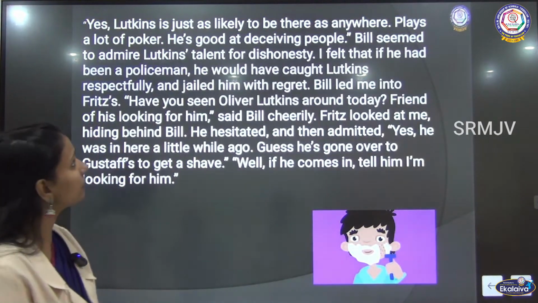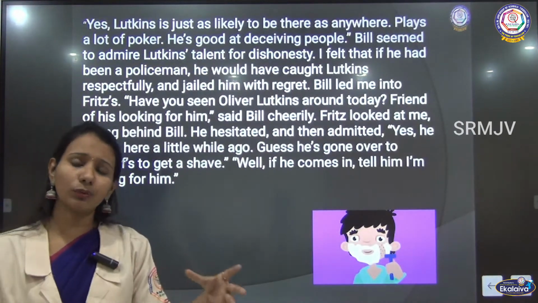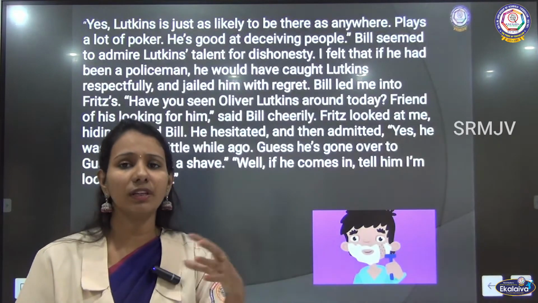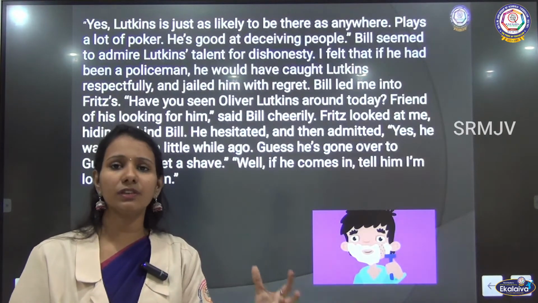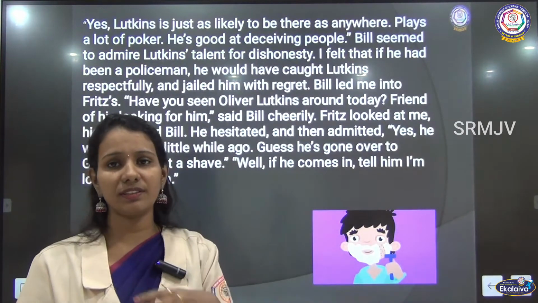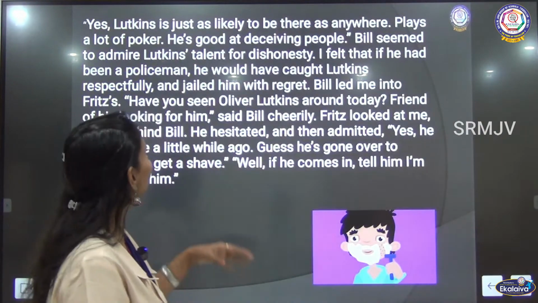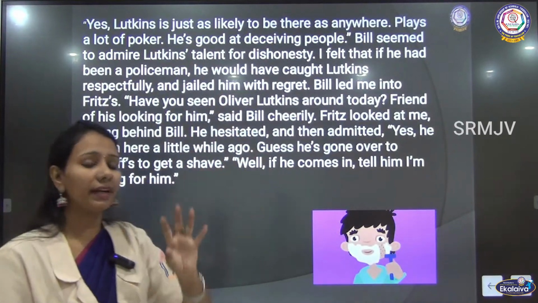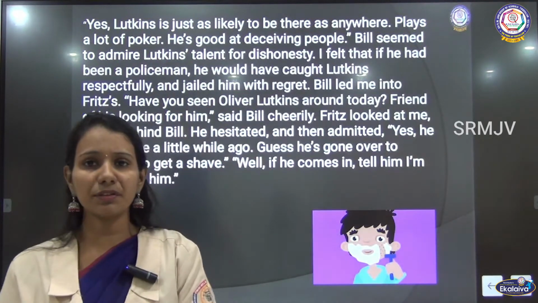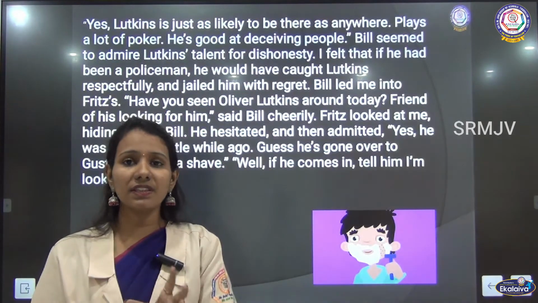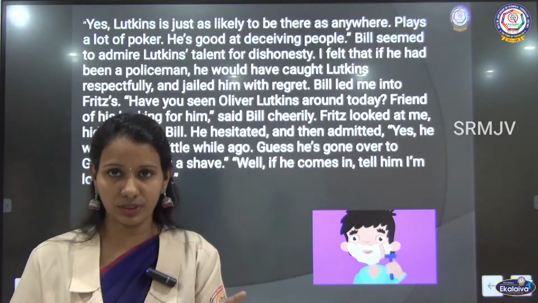So, Lutkins, they both are going, and this man Bill knows much about Lutkins. He knows where he would go, so he is taking them around the places. First they go to the Fritz shop, and here the lawyer has also started to admire the deceiving quality of Lutkins.